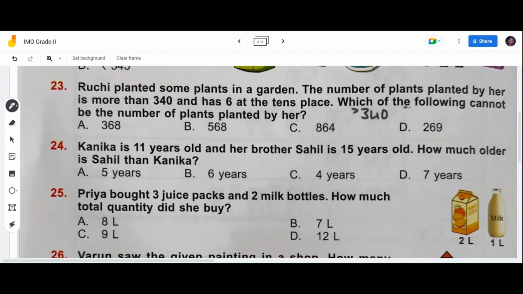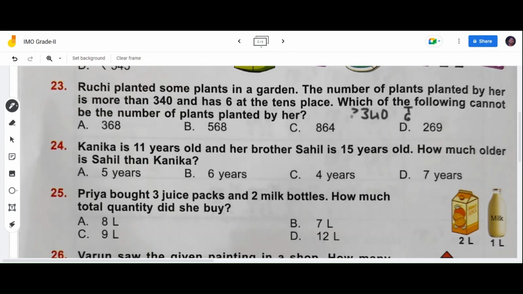So it must be 6 in the tens place. Okay, so let's check. Tens place is 6, tens place is 6, tens place is 6, tens place is 6. In every number we have 6 in the tens place. So this will be ruled out. This will not be helpful for us.